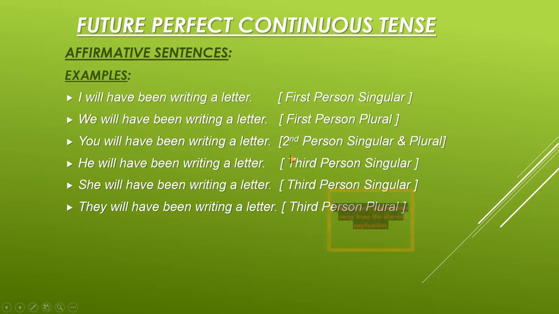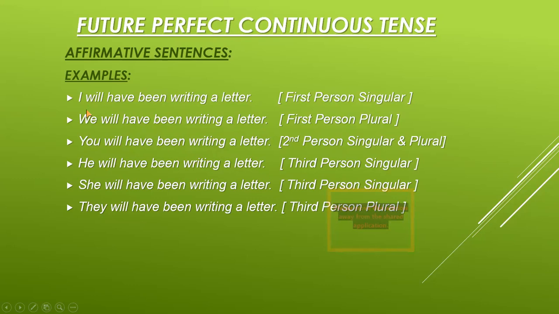Now we come to the examples of affirmative sentences. I will have been writing a letter, full stop. We will have been writing a letter, full stop. You will have been writing a letter, full stop. He will have been writing a letter, full stop. She will have been writing a letter, full stop. They will have been writing a letter, full stop.